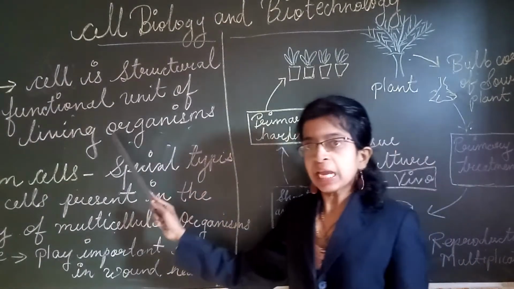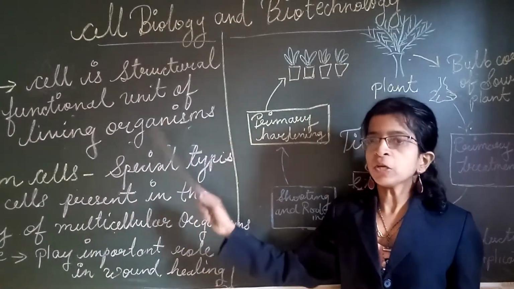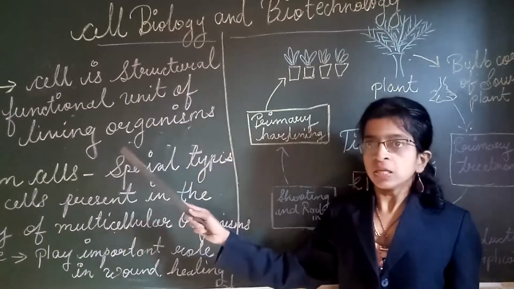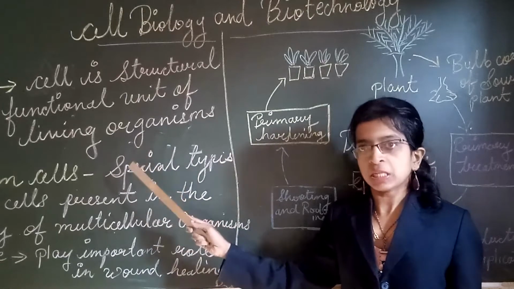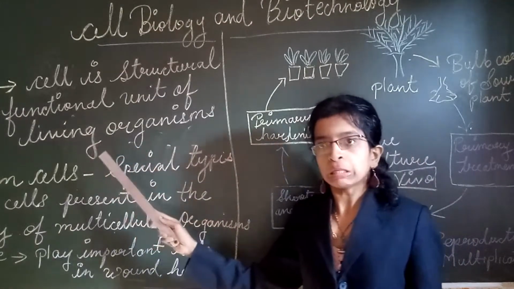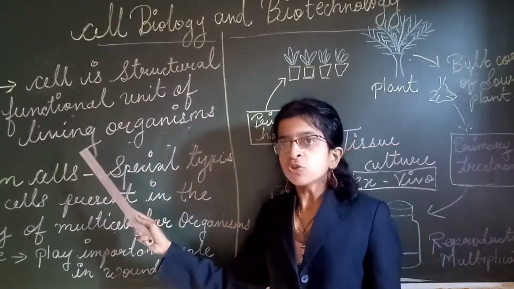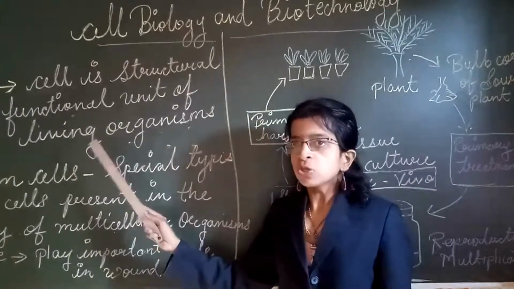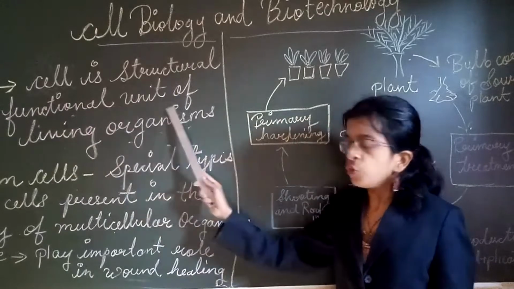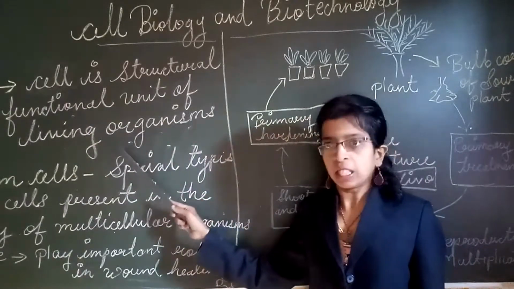When many cells come together, they form a tissue. When many tissues come together, they form an organ. When many organs come together, they form an organ system. Our body is made up of different organs like liver, kidney, heart, brain. So that is the organ system. Similarly, the cell is the structural and functional unit of living organisms. Every organism is made up of cells.